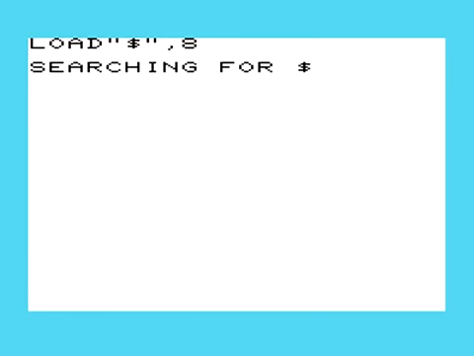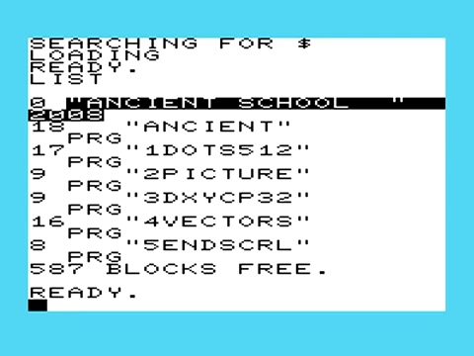To get the directory of a disk, you would type this. The 8 means device 8, which is usually the first disk drive on a Commodore system. This command loads the directory just like a BASIC program, and so you list in the same manner.